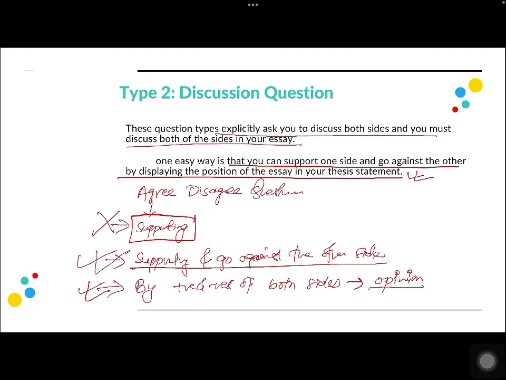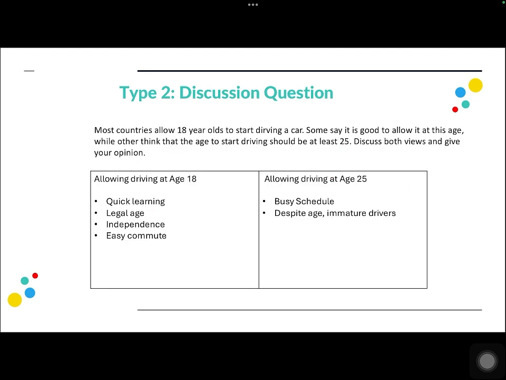All right, so let us look at a sample question for a discussion question. Most countries allow 18-year-olds to start driving a car. Some say it is good to allow it at this age, while others think that the age to start driving should be at least 25. Discuss both views and give your opinion. So now, even though this question is also telling me give your opinion, because of this part, I know that this is a discussion question.